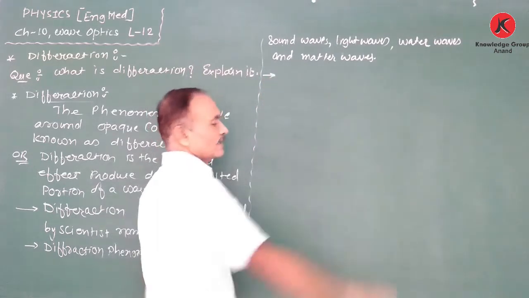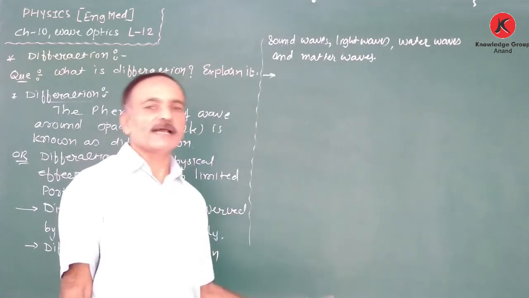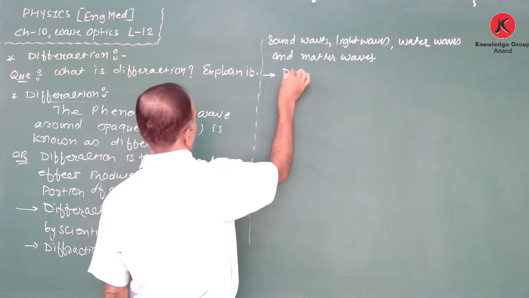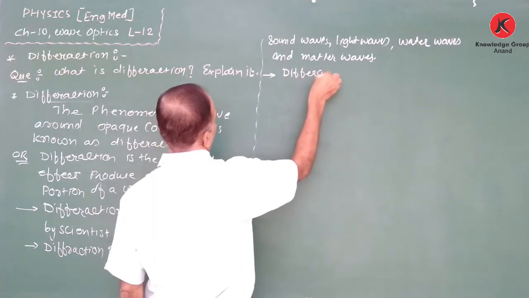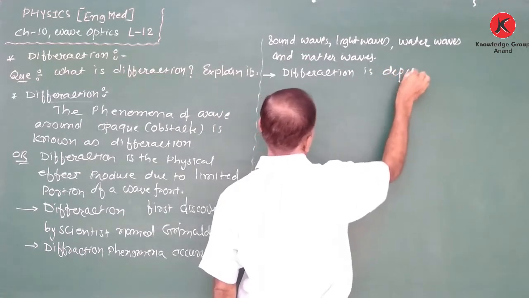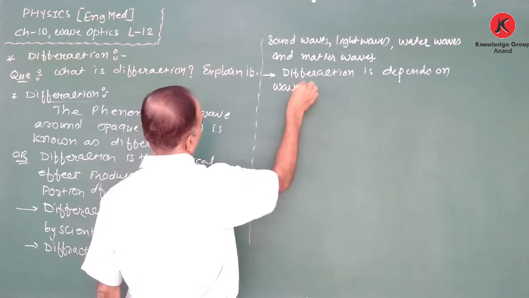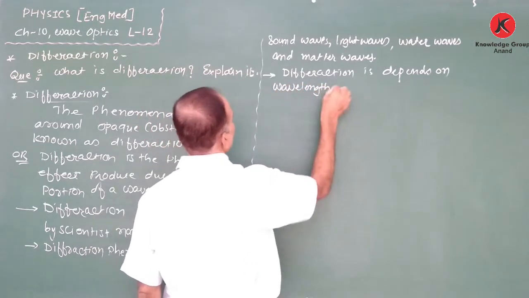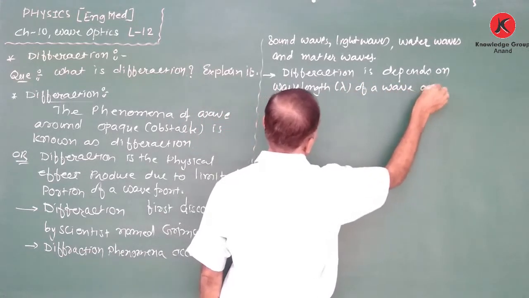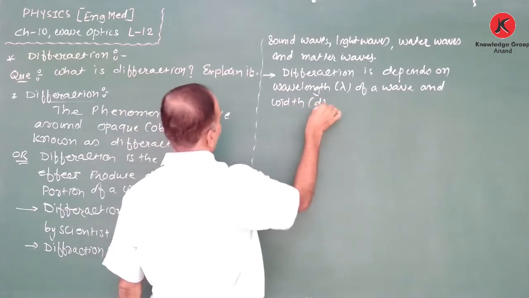Next point is that diffraction depends on the wavelength lambda of a wave and also the width d of a slit.